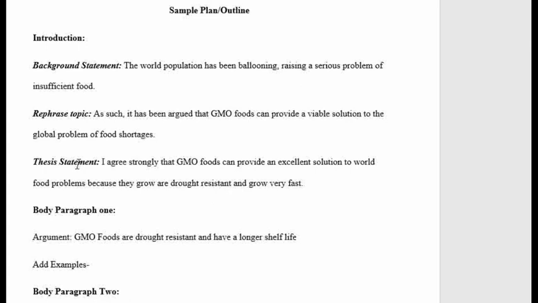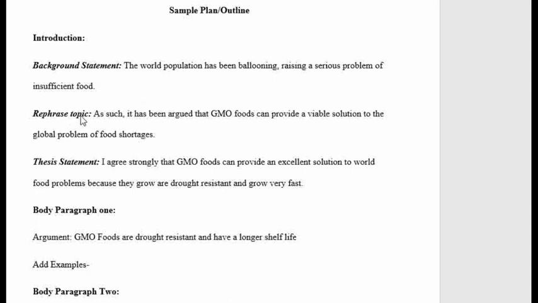So suppose I can explain this a little bit. Background statement is a statement that introduces the general topic area. So like here we are talking about world food problems. Our background statement will read like this. The world population has been ballooning, raising a serious problem of insufficient food. So this background statement has already introduced the problem that we are experiencing in the world, and that's the problem of food shortages because of ballooning population.